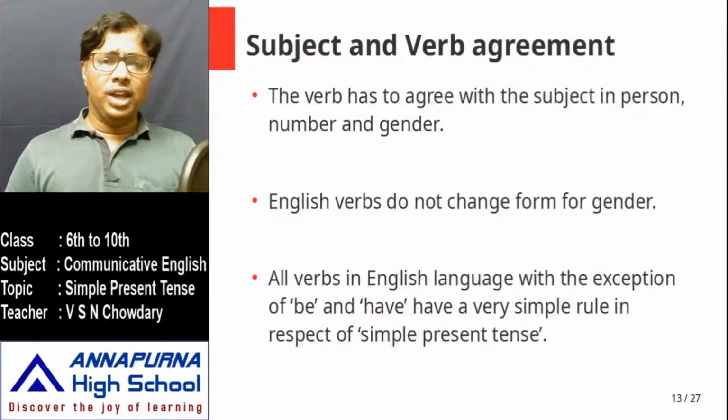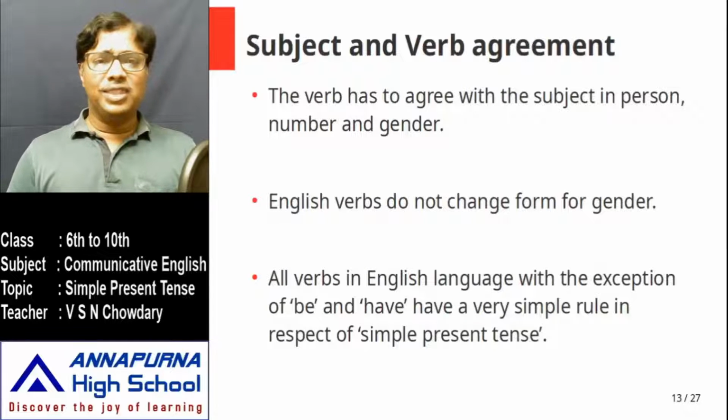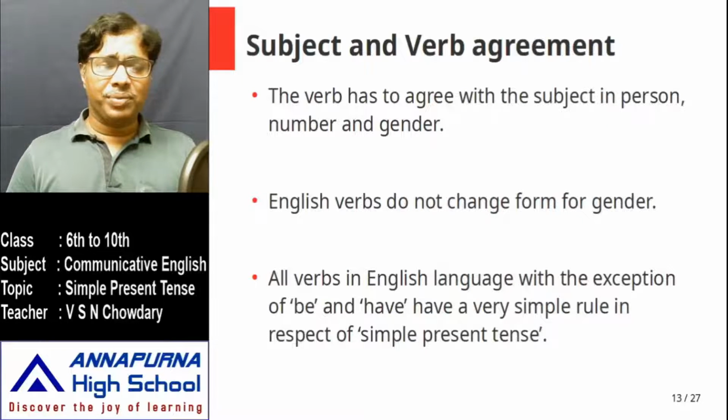So nenu vastunnanu, the ending is nu. Meeru vastunnaru, memu vastunnamu. So depending upon the person and number and even gender, the ending is changing. We have almost half a dozen different forms. But in English, luckily, there is only one variation, that for third person singular, and for all other forms the verb does not change. But for be and have we have exceptions, we have separate rules,